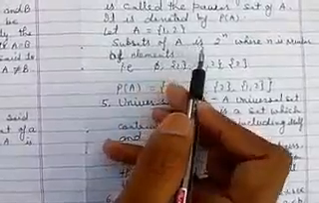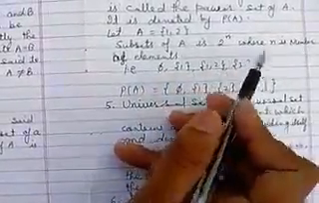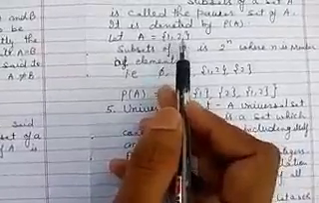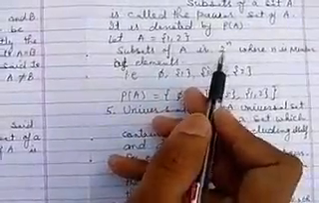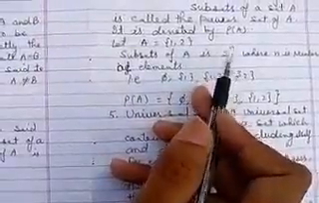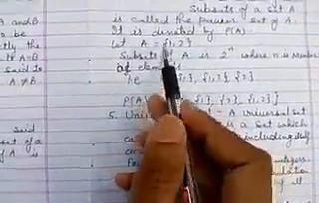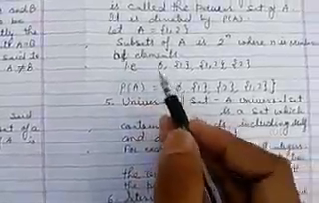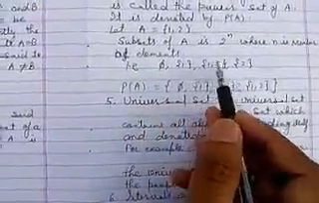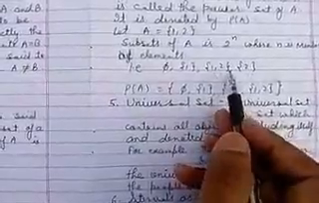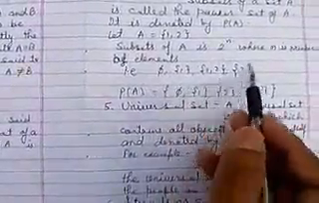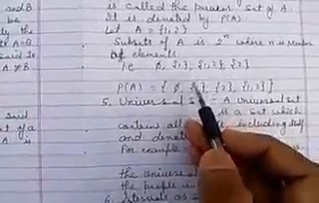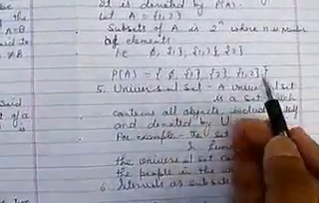The number of subsets of A is 2^n, where n is the number of elements. Here the number of elements is 2, so we can write 2^2, and 2^2 = 4. So the given set has 4 subsets: {}, {1}, {2} and {1, 2}. These are all called subsets. Now we can make a set of the given subsets, and that is called the power set.